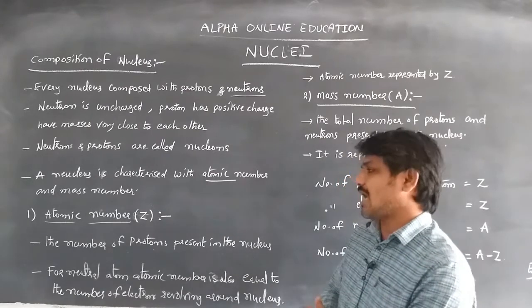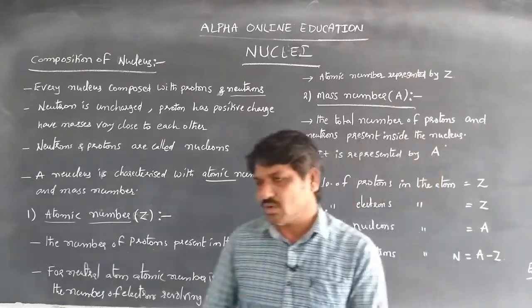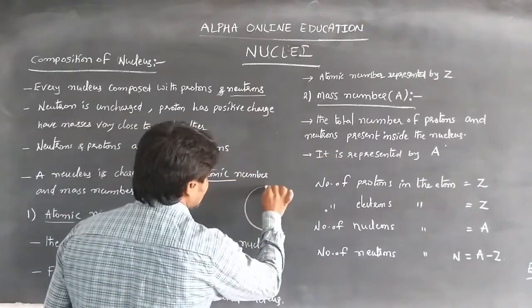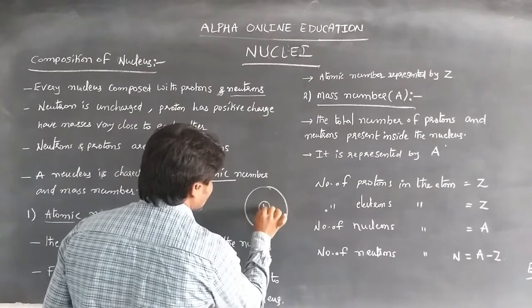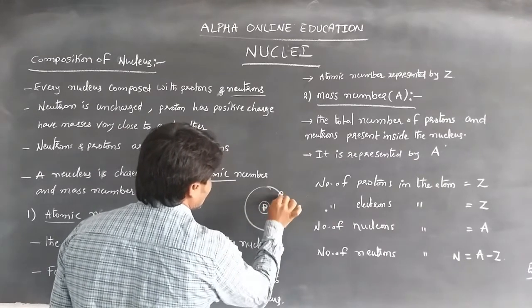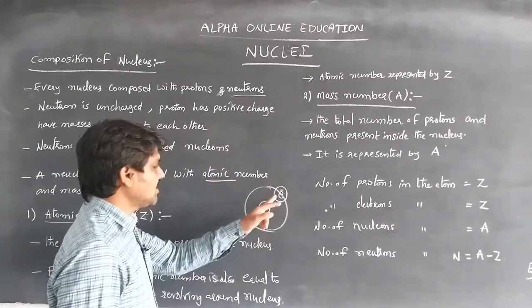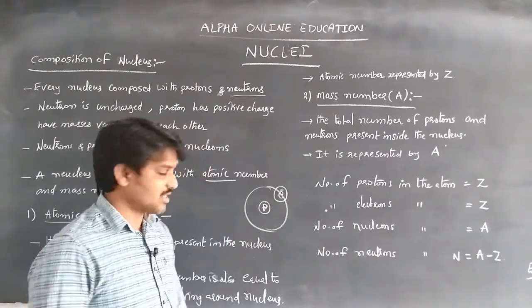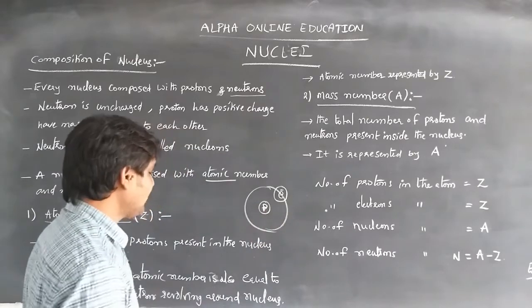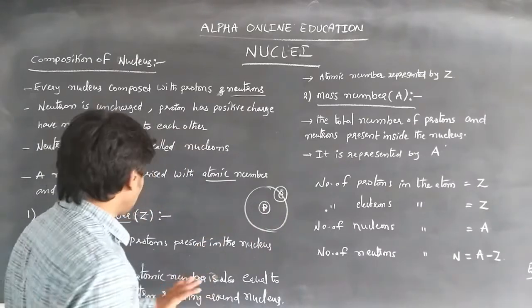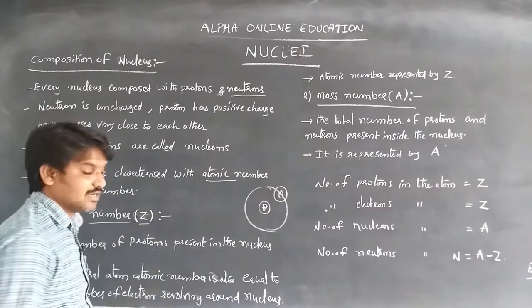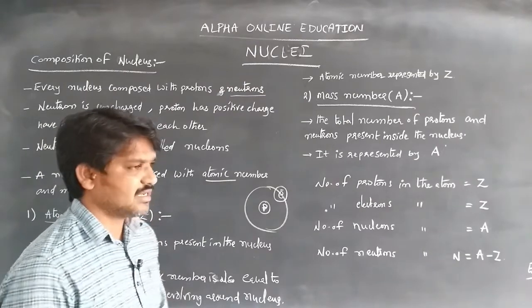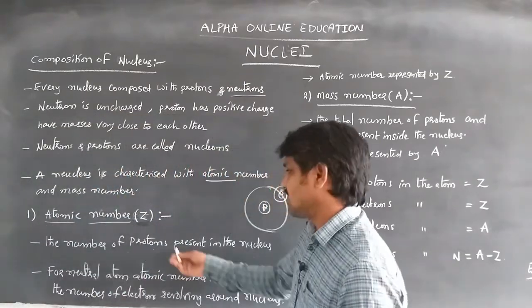For a neutral atom, the number of protons is equal to the number of electrons revolving around the nucleus. When the atom is in a neutral state, the number of protons equals the number of electrons. The atomic number is represented by the letter Z.